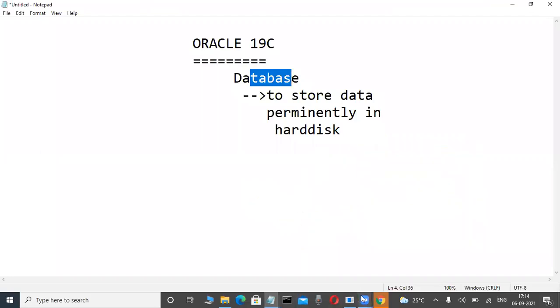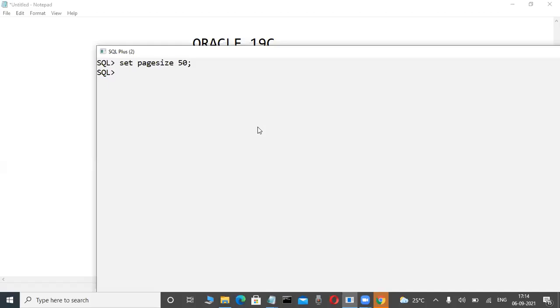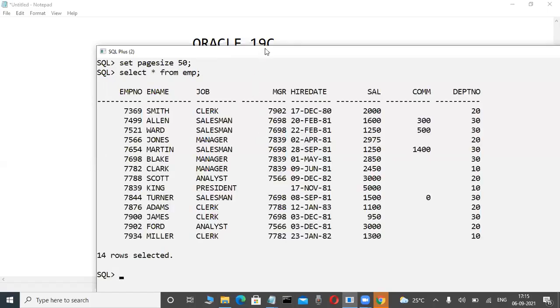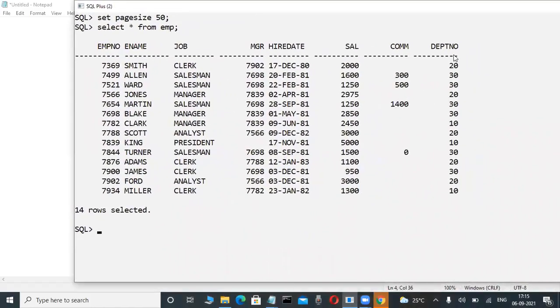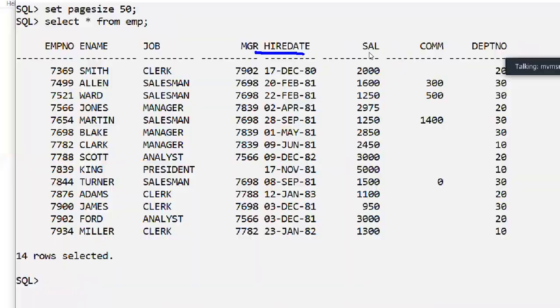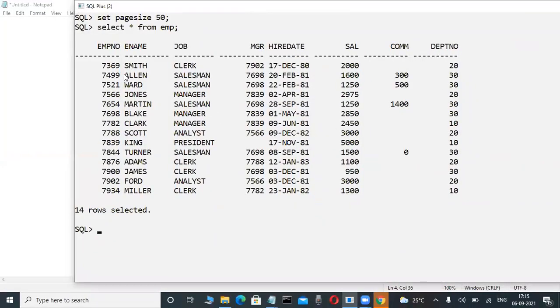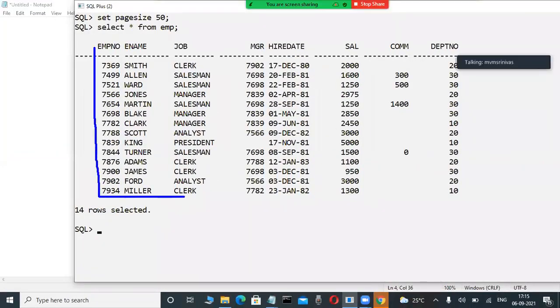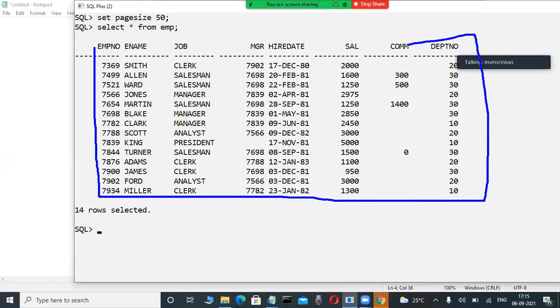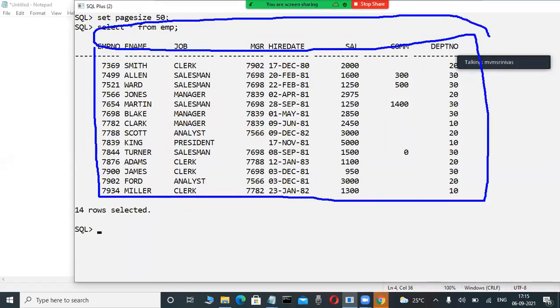Suppose now, check it out, observe the screen here. Suppose this is a database. In my database, employee details are available. For example, employee numbers, employee names, jobs, their managers, hire date, which means joining date, salaries, commission, and department number. The data is in a structured manner. Structured manner means table format.